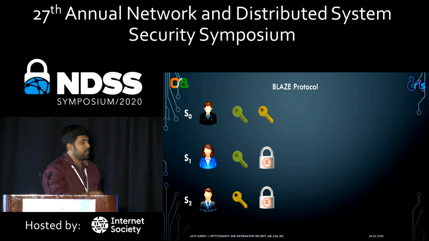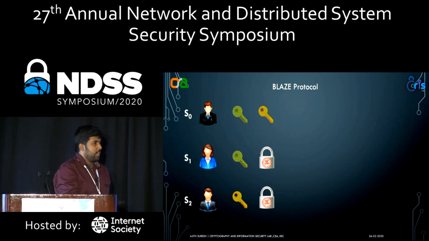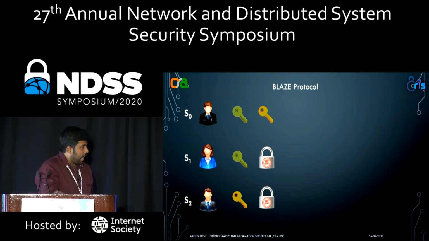So this is the first phase of the sharing scheme, where the actual data is locked and the locked value is given to two of the parties along with one key each. Now there is another level of encapsulation which provides more efficiency to our protocol.